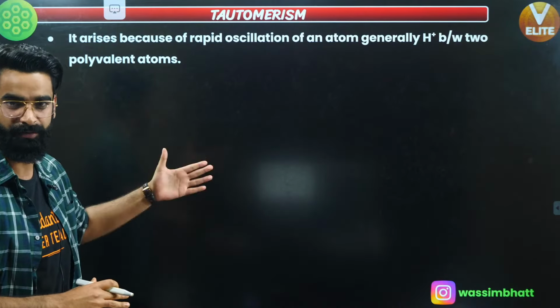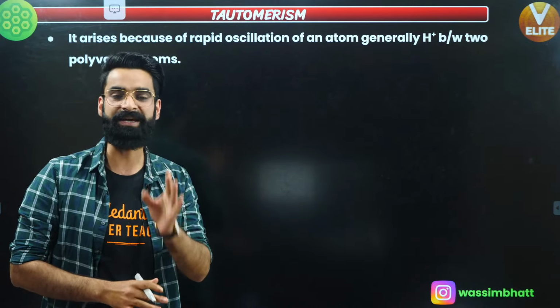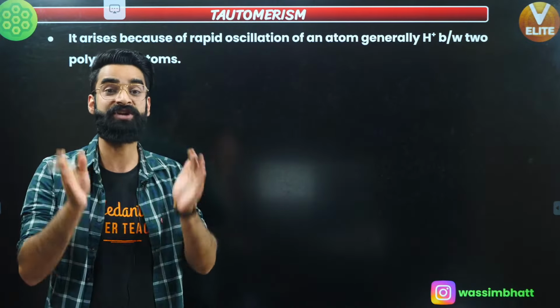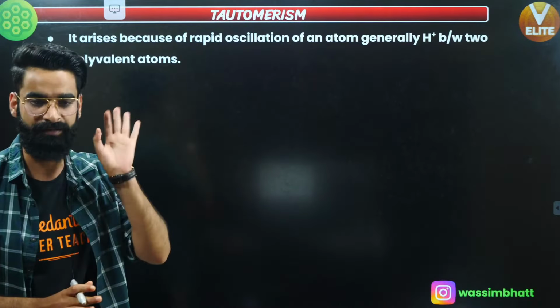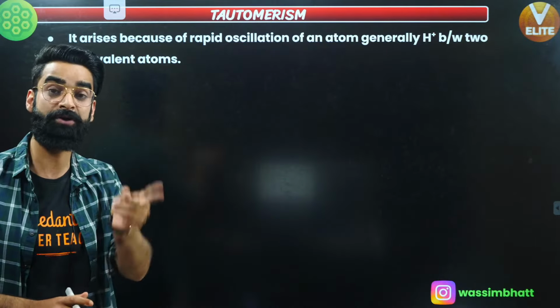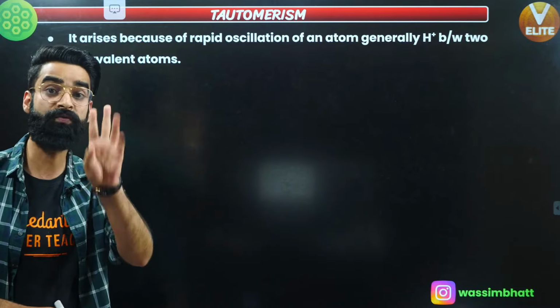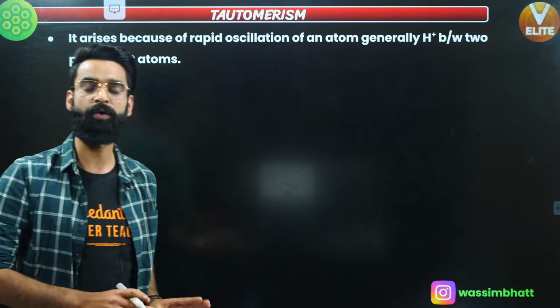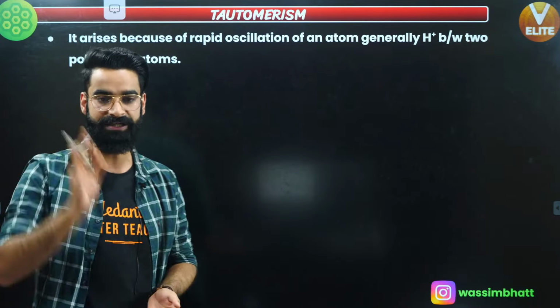Just remember the definition first. Due to the oscillation of H positive between the two polyvalent atoms, we get two forms, and those two forms are what we call tautomers, which are always in equilibrium with each other.